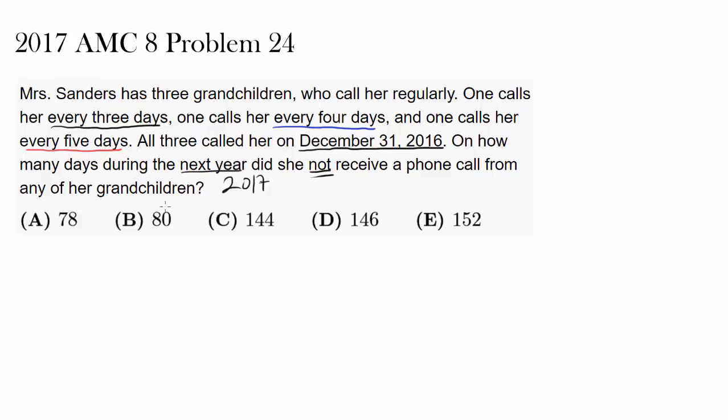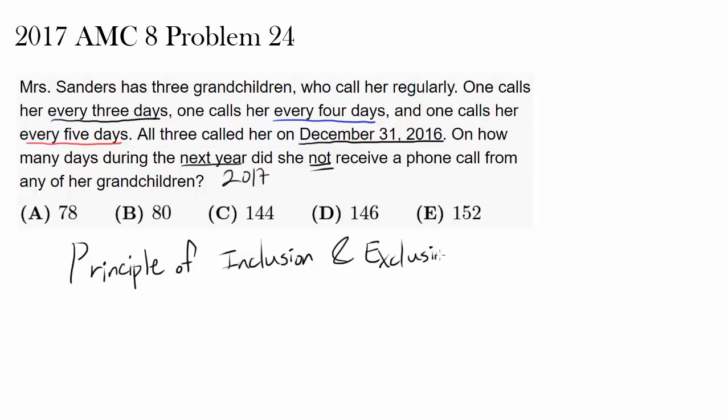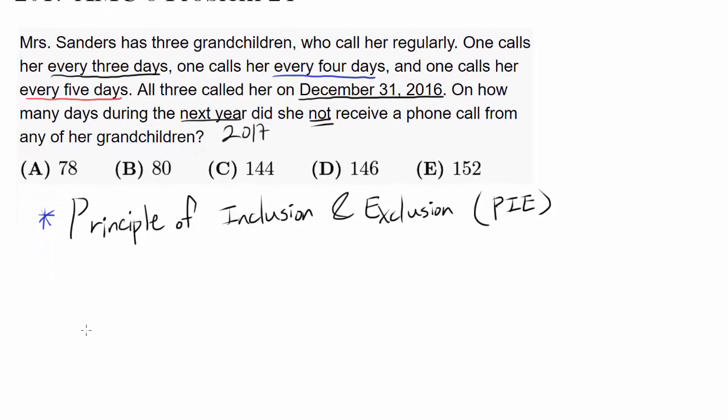To answer this question, I'm going to use the standard technique of principle of inclusion and exclusion. Some of you may know this as PIE. It's basically a counting technique where we see how we are including some items in some categories and the overlaps between some categories, and how we try to make sure we don't overcount at the end. So let me show you what I mean by that.